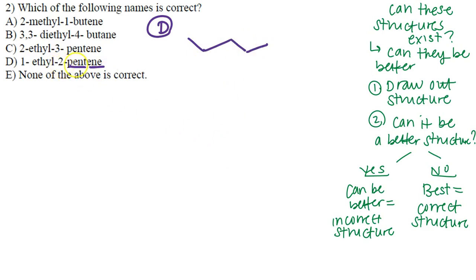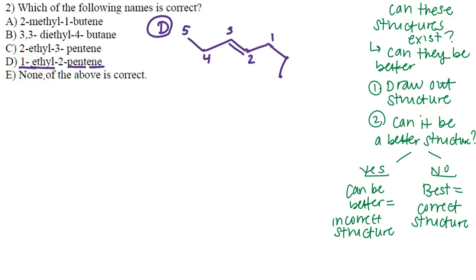Okay. Next, it says that I have a double bond on the second carbon here. So I just have to make sure I can number. I can start my numbering here or over here. It doesn't matter. I'm going to go 1, 2, 3, 4, and 5. Now, since they're saying 2-pentene, that means the double bond is going to start on carbon number 2. So it's going to go from carbon number 2 up to carbon number 3. That's where our double bond is going to be. It also says we have a substituent, an ethyl group that's on carbon number 1. So here's carbon number 1. Ethyl means we have 2 carbons, so 1, 2. So we have a 2 carbon ethyl group on carbon number 1.